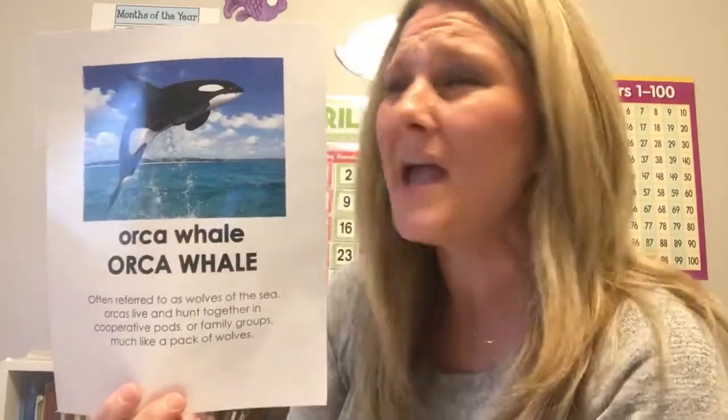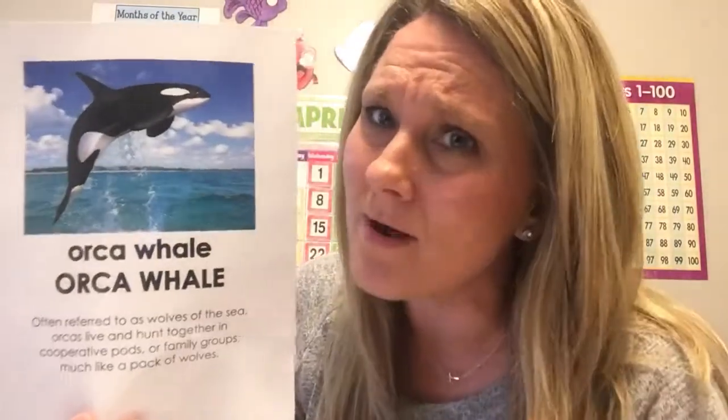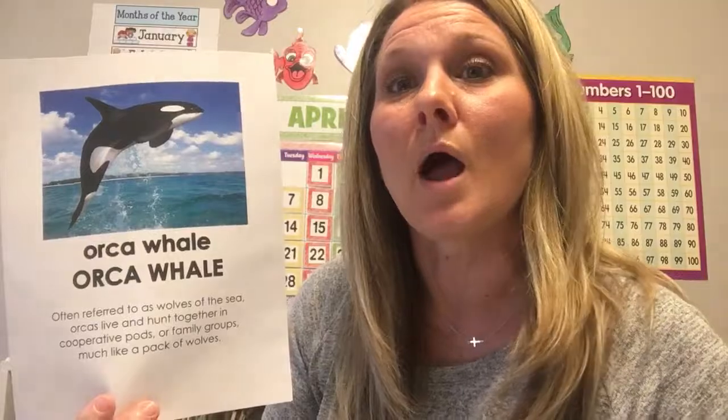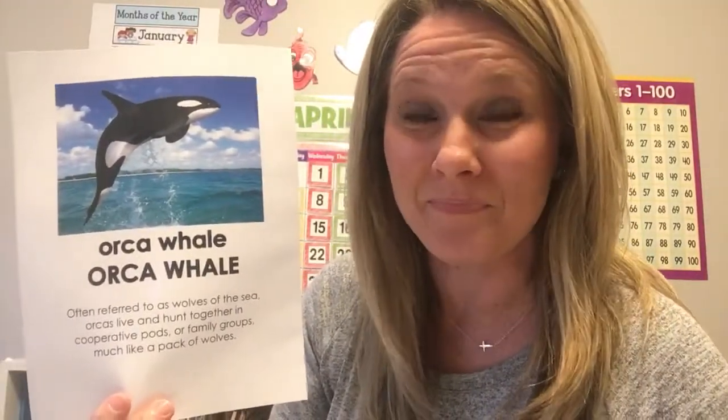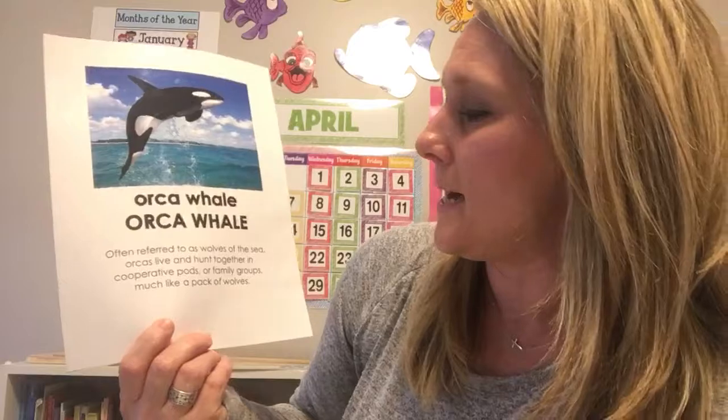Another nickname for orca whales is killer whales. And remember I told you last week, they are not whales, but the way that they got that name is many, many years ago, they would say they were whale killers because they would kill whales to eat them. And so that's how they got their name, and it stuck. But we do know they are from the dolphin family.